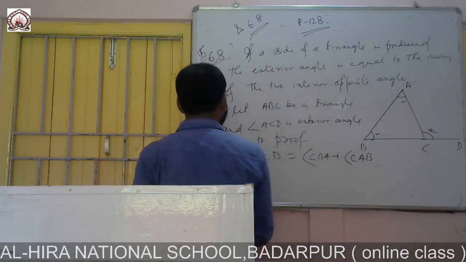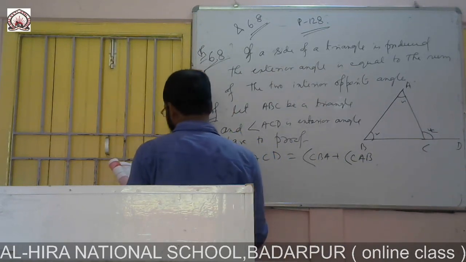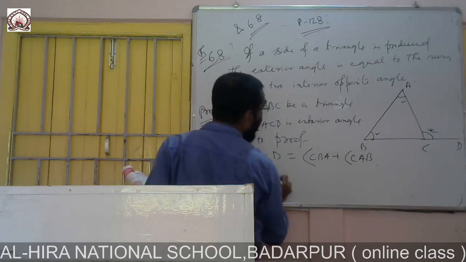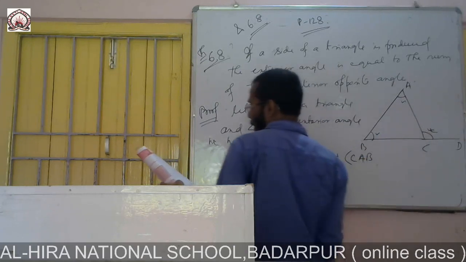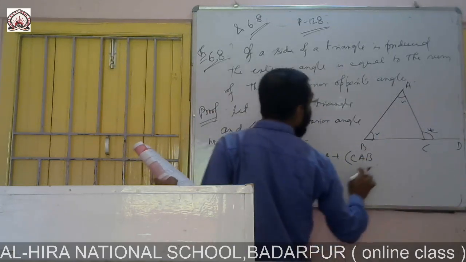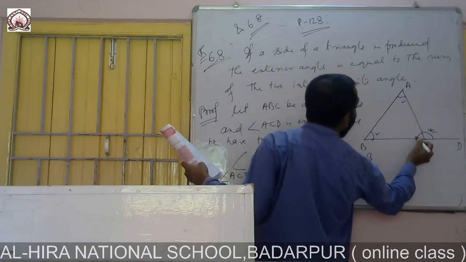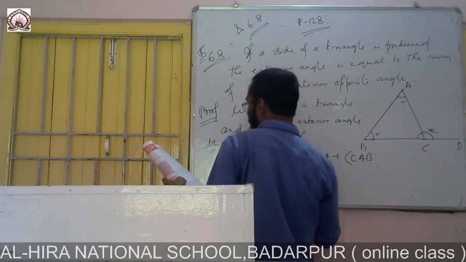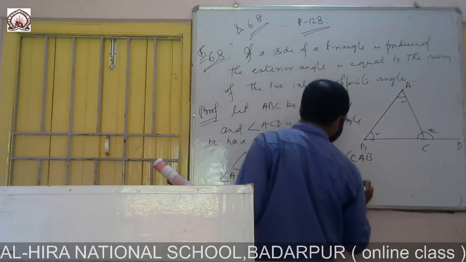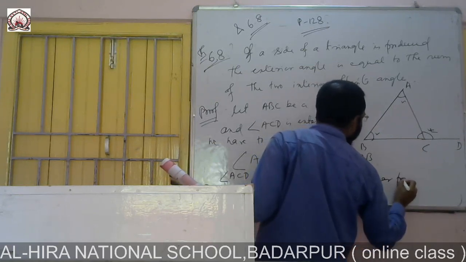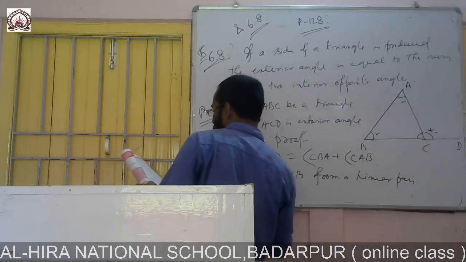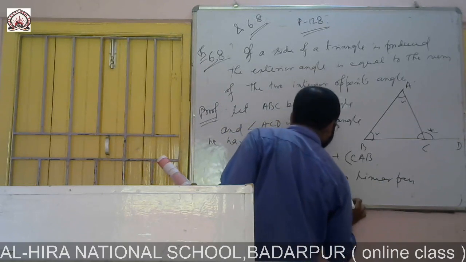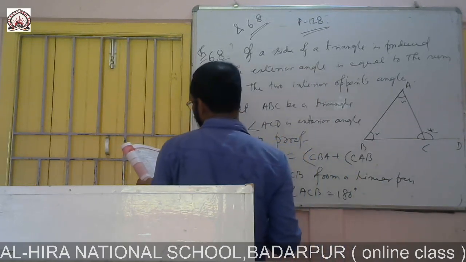Now, proof. Angle ACD and angle ACB form a linear pair. So the sum of these two, angle ACD plus angle ACB, will be 180. So this one you give.